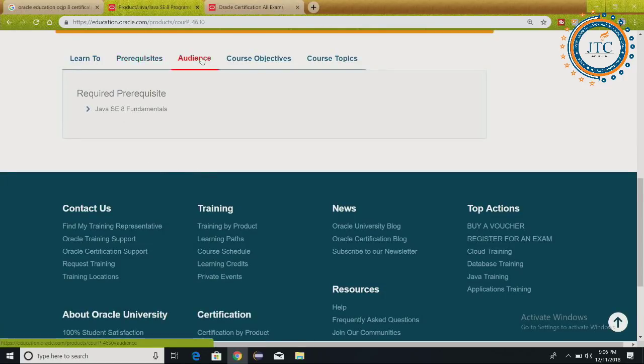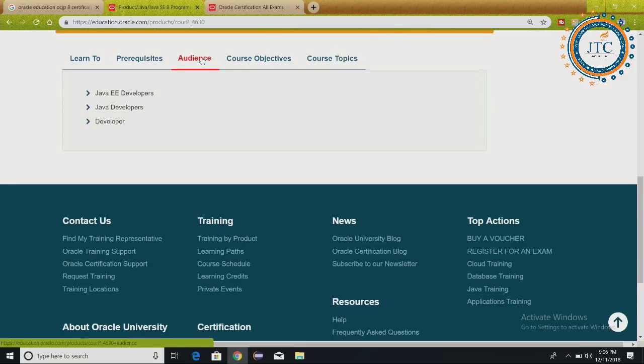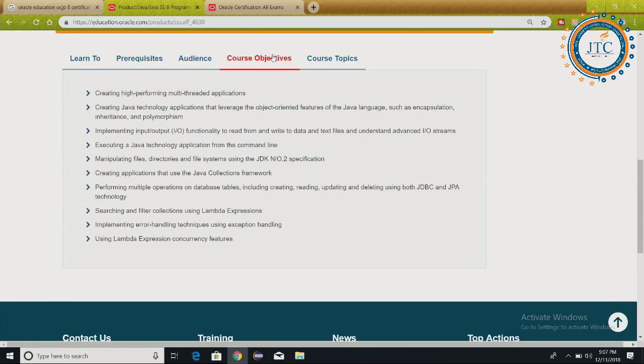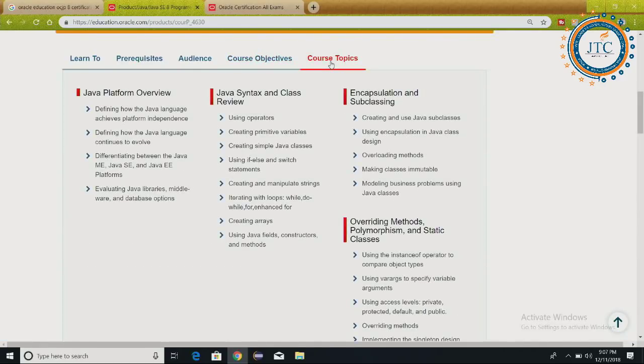You must know this. Audience who all can attend these classes, like the Java enterprise developers and developers. Anyways, you know very well who all can join. Next one is your course objective, and after this the topic, which is our main topic, a very important thing which we are about to discuss here. The next thing in this is, see here, Java platform.